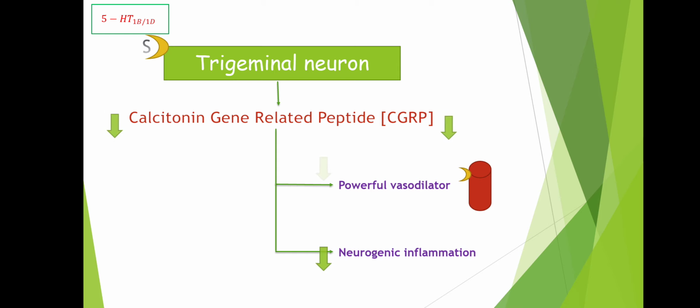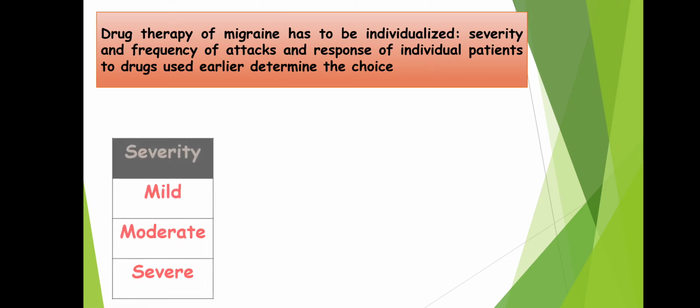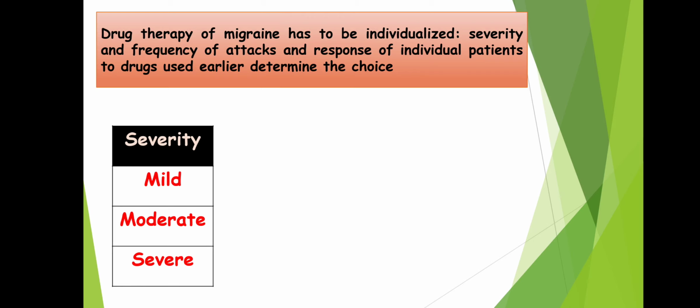Next, drug therapy for migraine has to be individualized. The severity and frequency of attacks and the response of individual patients to a drug used earlier determine the choice. Accordingly, depending upon severity, we have got three types of migraine. They are mild migraine, moderate migraine, and severe migraine. And accordingly, we should give the medications. So I'll check out these one by one.